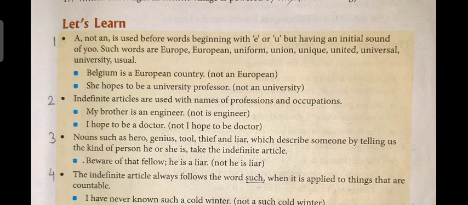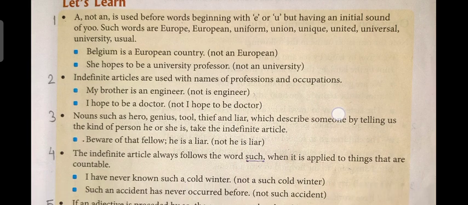Like, my brother is an engineer. If we say my brother is engineer, that is incorrect. We have to say my brother is an engineer.